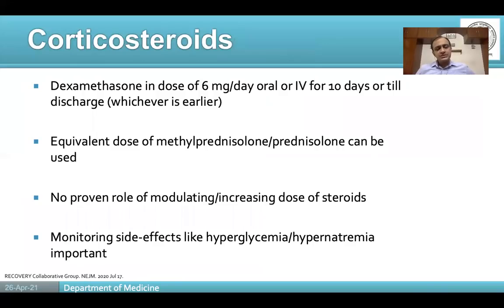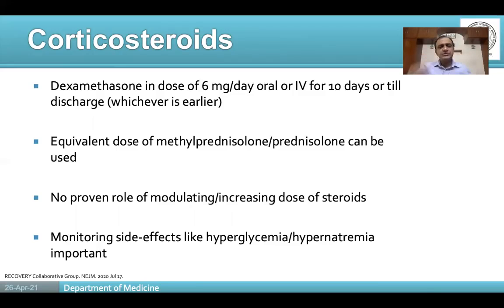Talking about corticosteroids, this is again one of the most important treatments for moderate to severe COVID-19. Any patient with moderate to severe COVID-19 should receive steroids, preferably dexamethasone, in the dose of 6 milligram per day, oral or IV, depending on whether the patient is able to take orally. And the duration is usually 10 days or till discharge, whichever is earlier. Some physicians prefer using steroids in other forms like methylprednisolone or prednisolone, which can also be done.